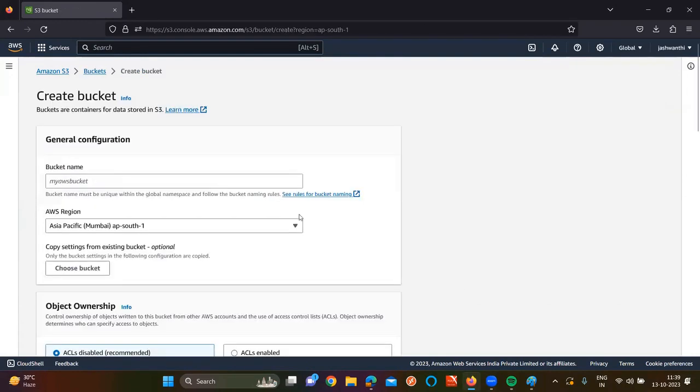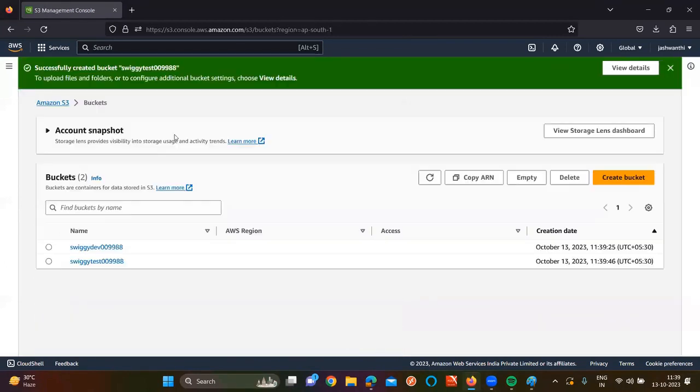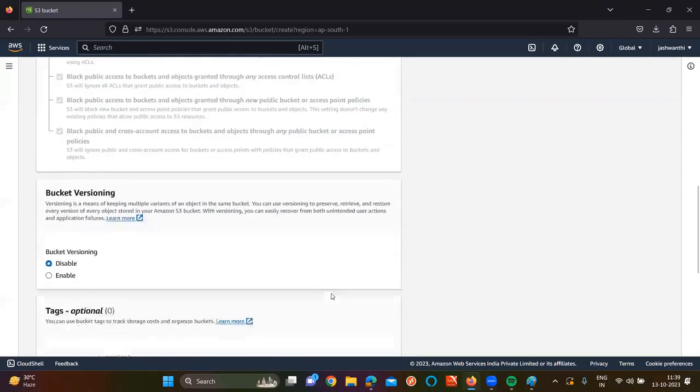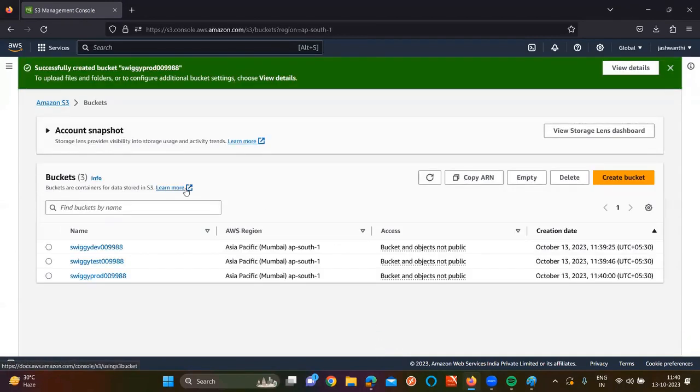Now I want to create one more bucket, the Swiggy test bucket. Of course, I'm not enabling versioning, just for practical purposes, I'm showing this. Last one is the Swiggy prod bucket. Guys, whatever stuff I'm showing you here, we are going to use completely in real time, okay? So please maintain some clarity.